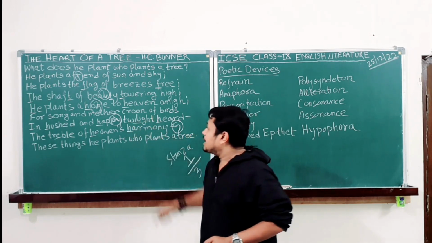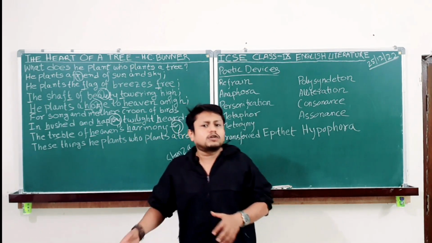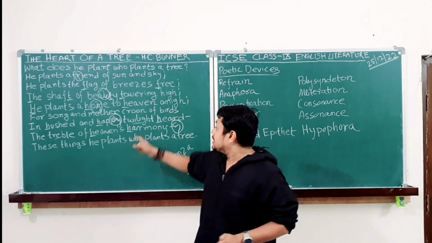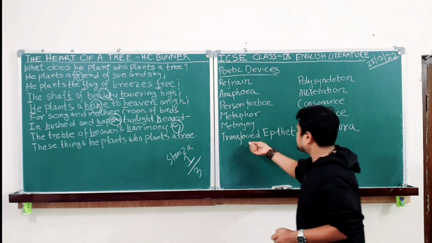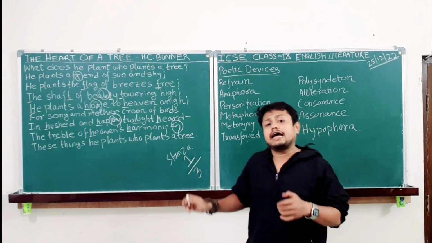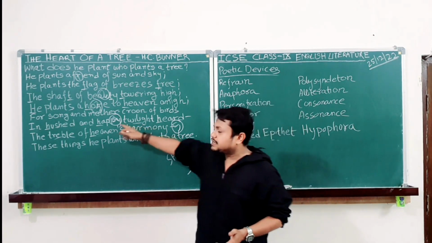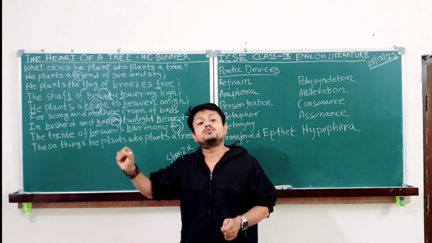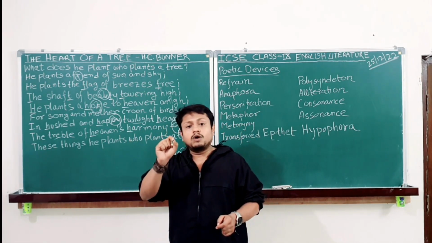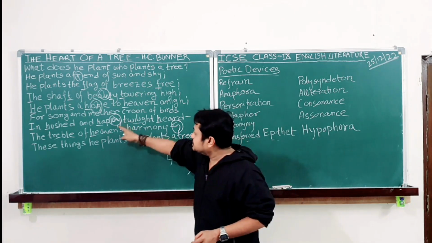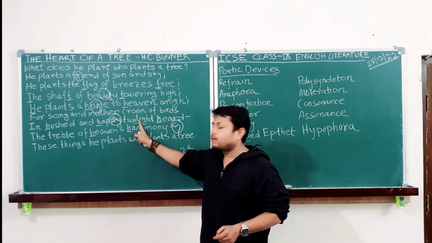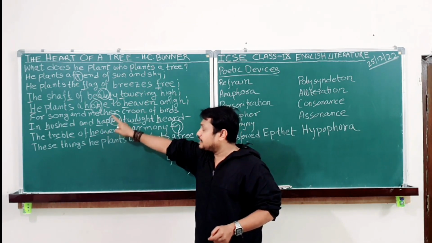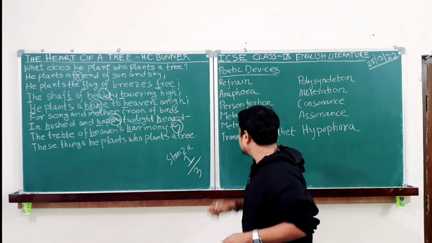Then happy twilight. Now, twilight is basically not happy. Who is happy? Happy is the person who is actually planting the tree. This is called transferred epithet. Epithet means an adjective. Now, happy is an adjective, twilight is a noun. Who is actually happy? The person who is planting the tree. This happiness is qualifying not only the twilight, it's actually qualifying the person who is planting the tree. So this adjective is getting transferred, hence transferred epithet.